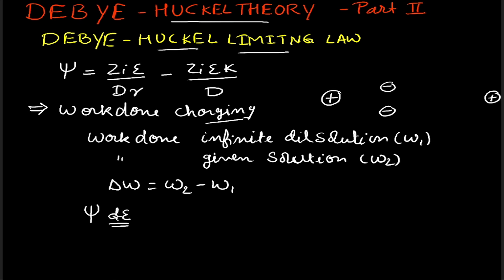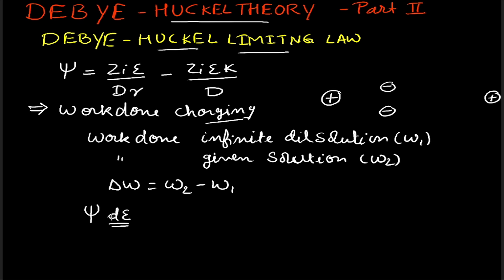When we are charging anything, the charges do not accumulate directly; the charging takes place slowly, like when we are charging mobiles. Our phone charges very slowly, and the potential is built up gradually. Similarly here, when we are charging the infinitely dilute solution as well as the finitely dilute solution, the charges are accumulating slowly.